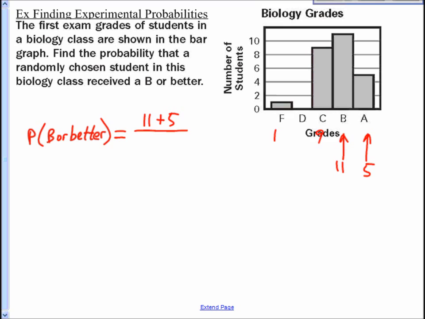So it looks like total, we got 16 over, what's that, 26? So 16 over 26 ends up being 0.615. That's the probability that a randomly chosen student in this class got a B or better on that exam.